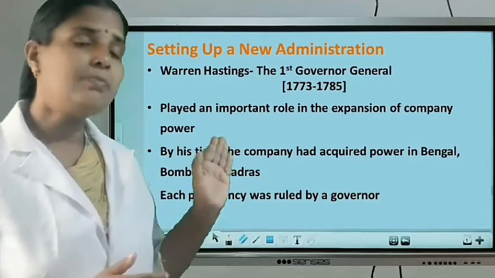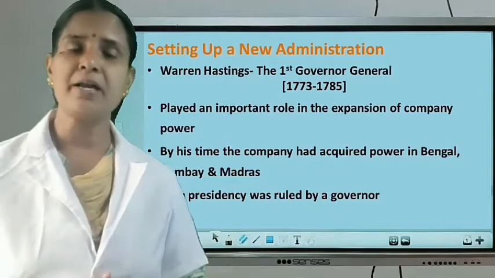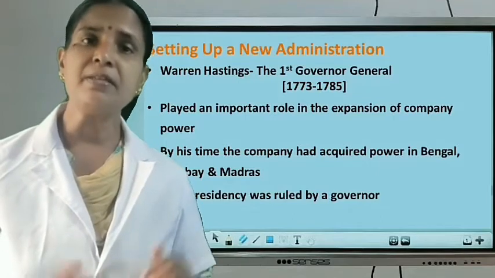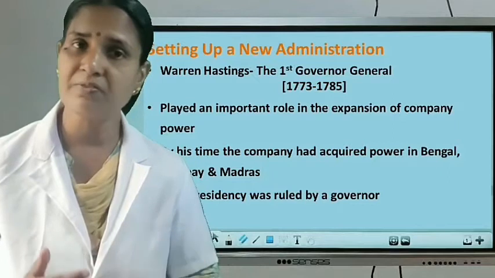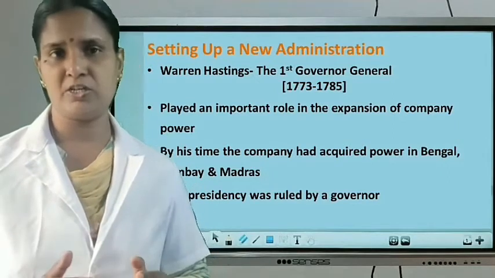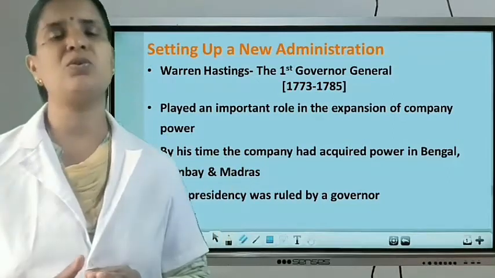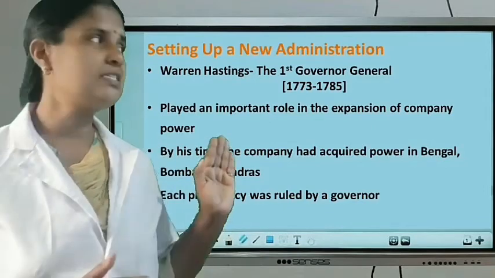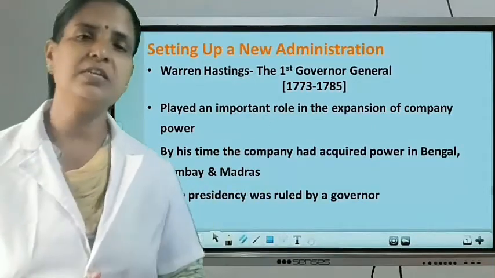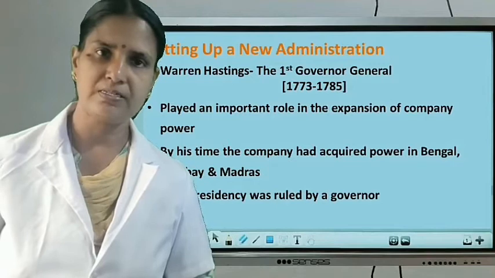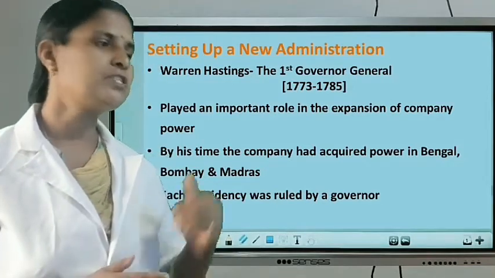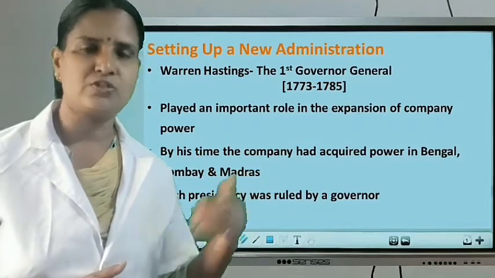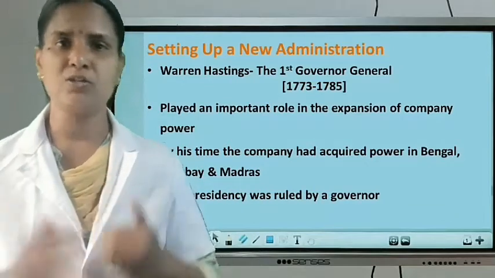Here, the Bengal governor Warren Hastings became the first Governor General of India. Who was the first Governor General of India? Warren Hastings. And he became the Governor General of India from 1773 to 1785. Listen, he introduced administrative policies, especially in the case of justice, to maintain law and order.